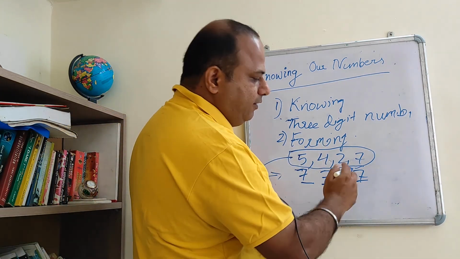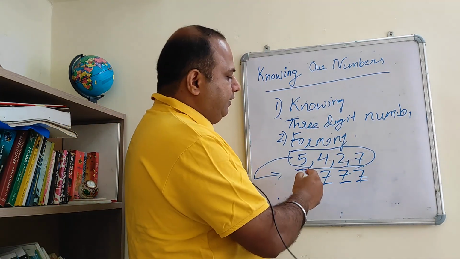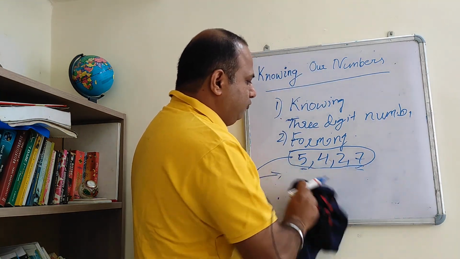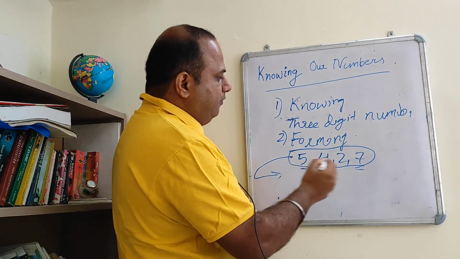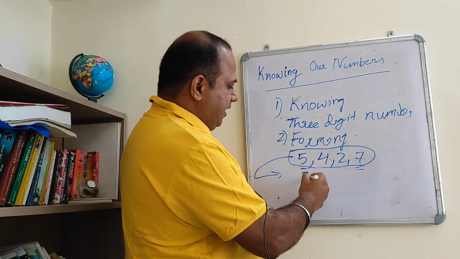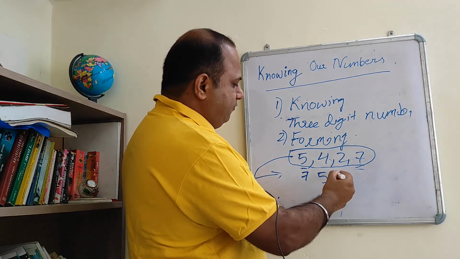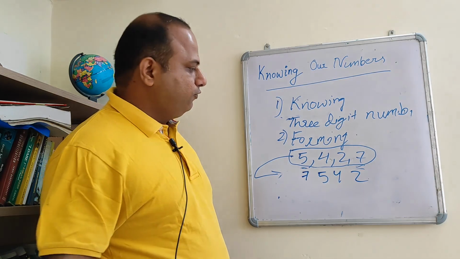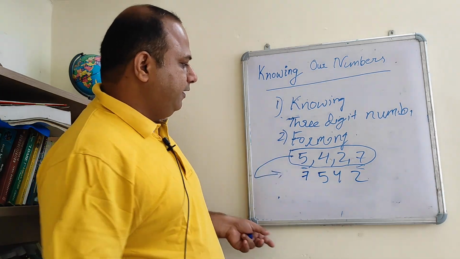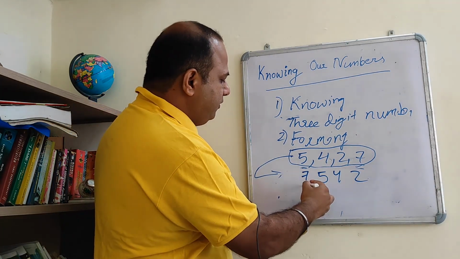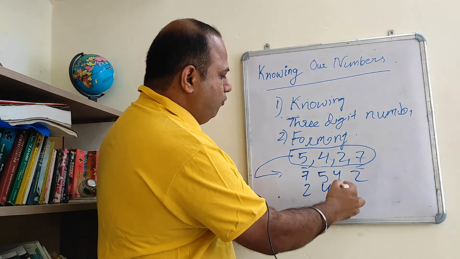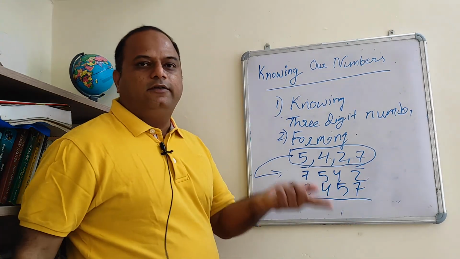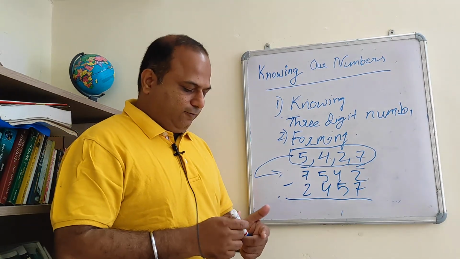So for the biggest, you have to see what conditions they are saying. Either they are allowing us to repeat the numbers, but mostly they will not allow you to repeat. So the biggest 4-digit number without repetition will be, again I am writing it, 7542. And the smallest, because you are asked the difference between the biggest and the smallest, will be just the opposite: 2, 4, 5 and 7. Now you deduct it, you get your answer. That will be given in your objective question paper.